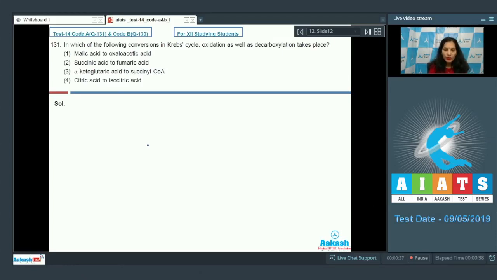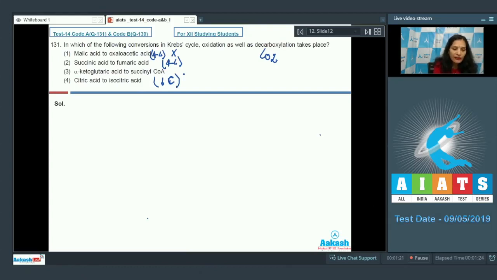Now, you may know that where decarboxylation takes place, there is removal of CO2, which means one carbon should be less in the product as compared to its substrate. Malic acid and oxaloacetic acid both are 4-carbon acids, so this option is ruled out. Succinic to fumaric, again both are 4-carbon acids. Citric acid to isocitric acid, both are 6-carbon acids, means there is no removal of CO2.